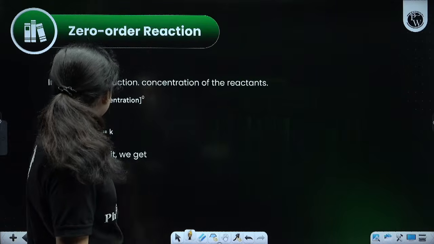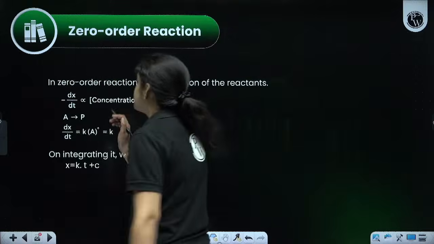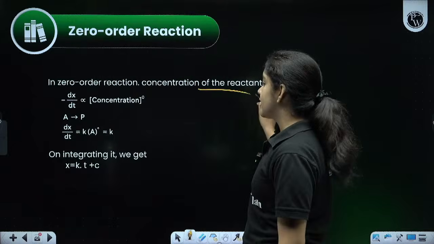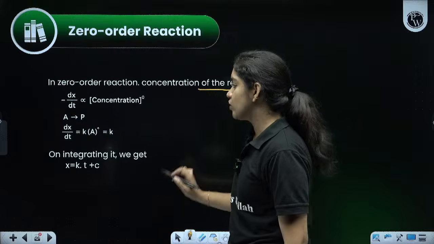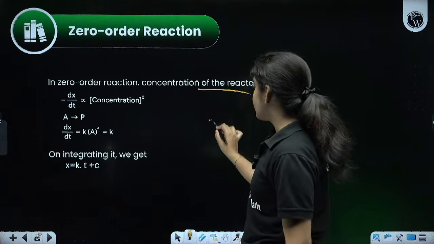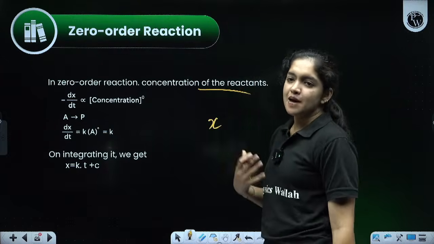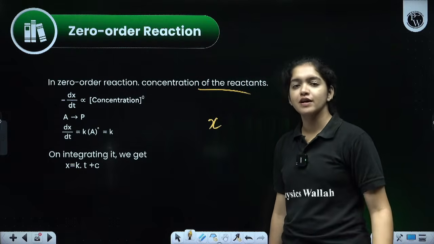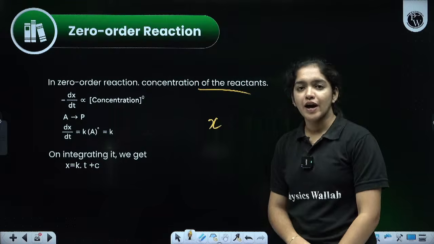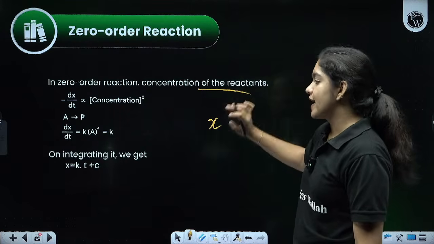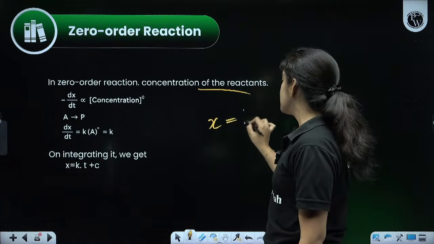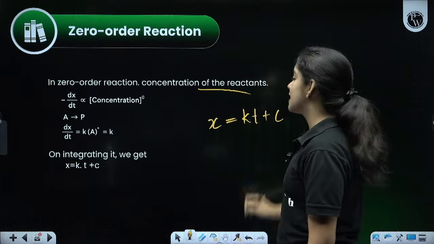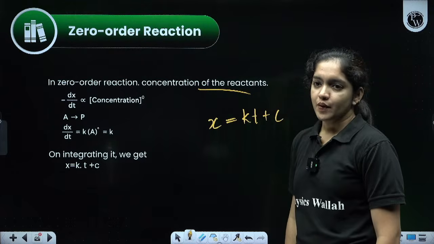Zero order reaction. For a zero order reaction, the rate of the reaction, the concentration of the reactants, we can write like dx by dt equal to K. Then integrating, the final equation derivation sometimes can be asked for 2 marks. In the last years it is not there. They are directly asking the problems and the final equation. So for the zero order reaction we can write x is equal to kt plus c, where c is the integrating constant. Okay, clear?